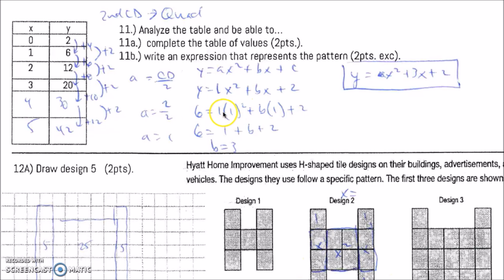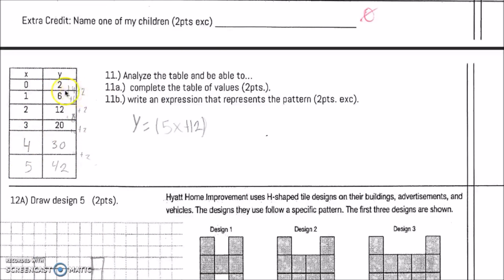1 squared is 1. 1 times 1 is 1. B times 1 is just b, and then you have the 2, so 1 plus 2 is 3, and then subtract 3 from both sides, you get b equals 3. So you have an a value that's 1, b value is 3, and a c value, which you already had there, was 2. So your equation to get extra credit is y equals x squared plus 3x plus 2. This extra credit question, the student clearly recognizes there's a second common difference, but when they try to write this extra credit question, they wrote a linear one, incorrect.